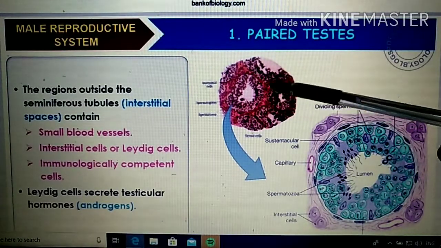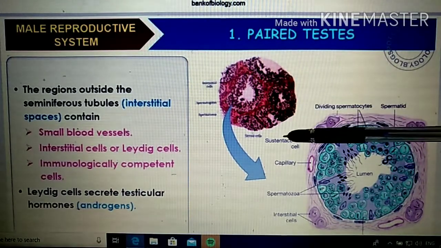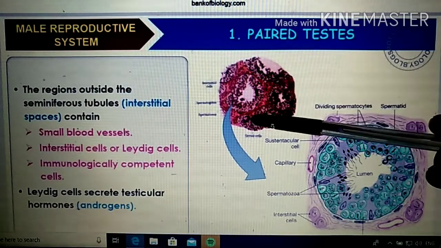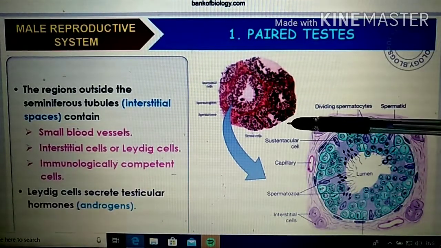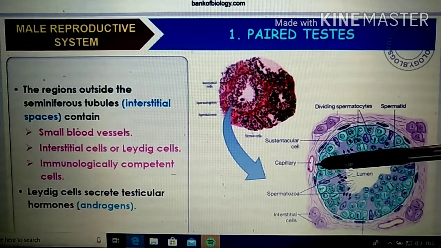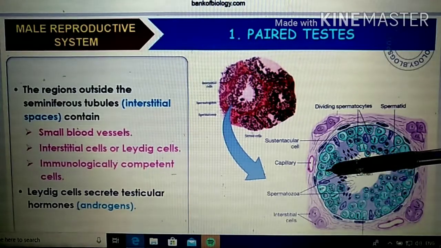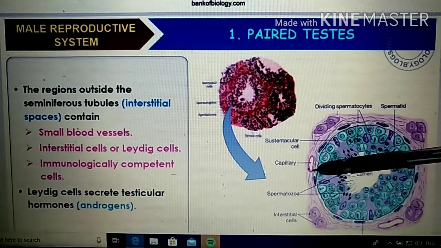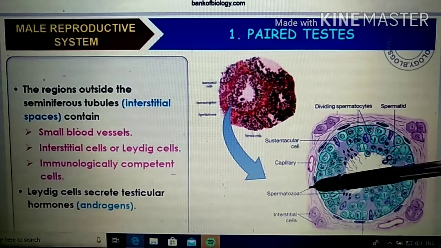And here you are seeing, this is the interstitial site. That means in between two or three seminiferous tubules, there will be some spaces, which is called the interstitial site or interstitial space, right? And there also some types of cells are present. There will be some blood vessels. You can see some immunologically competent cells, which are providing the immunity. And there is another important cell, which is called the interstitial cell or the Leydig cell. Right. So these Leydig cells will secrete a special type of hormone, which is called the testicular hormone or the androgen. What is the function, we will learn later.